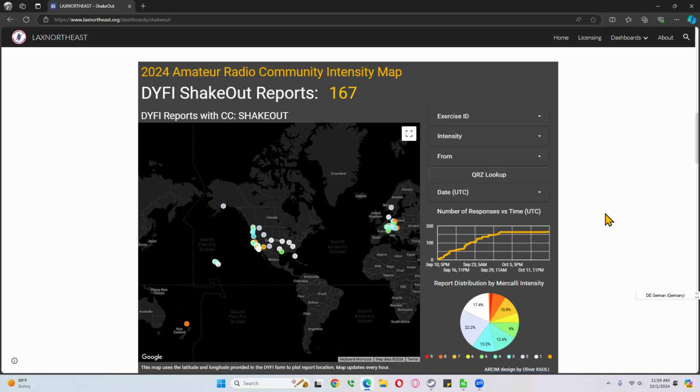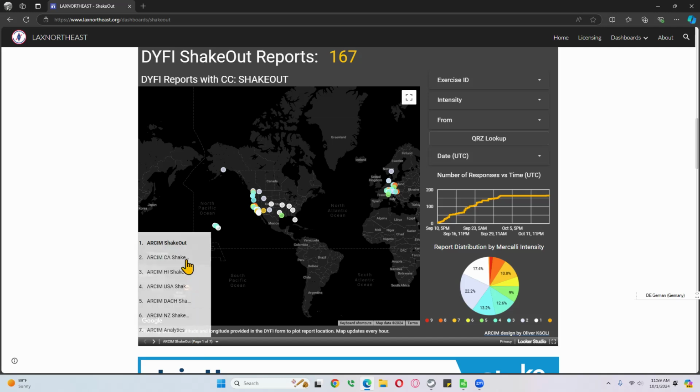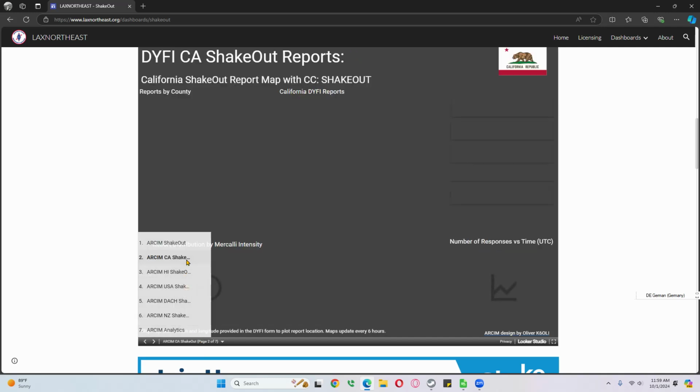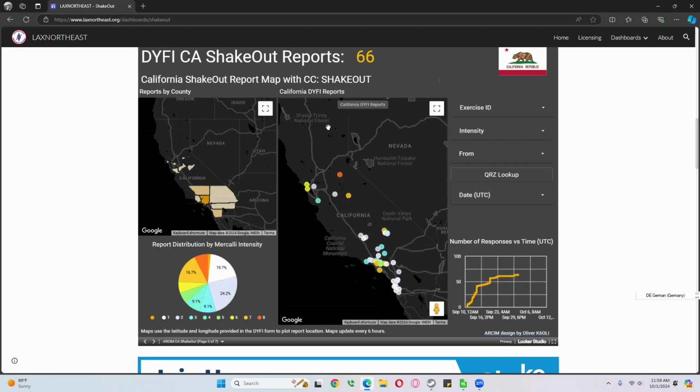All right, for those of you who want to see some of the bonus features here, and we've done this for some large groups and groups that have worked with us very closely in the test phase of the amateur radio community intensity map, there are a couple of cool things you can do additionally. As you can see down here, we have a variety of additional boards. One of them is for California stations, because this is a project driven by California groups, especially here in Southern and Central California. And we've added some additional information for them.